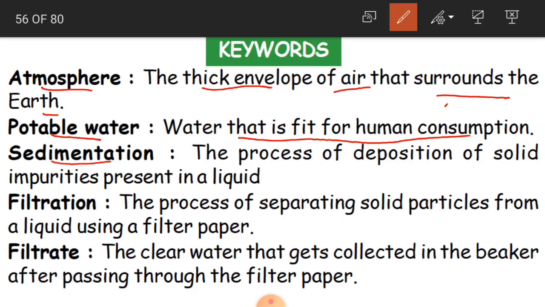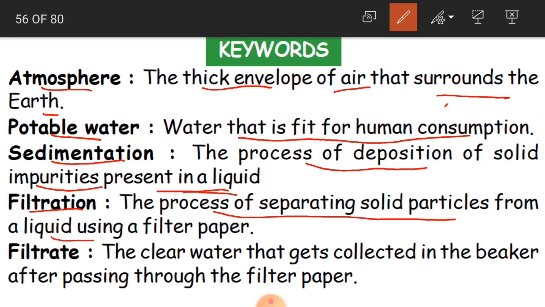And sedimentation. What is sedimentation? The process of deposition of solid impurities present in liquid. So the process of deposition, like sand, mud or any dust particles which are in solid form, are going to be deposited down, which are in the liquid. Okay children. And now filtration, the process of separating solid particles from a liquid using a filter paper. Okay, what is filtration?